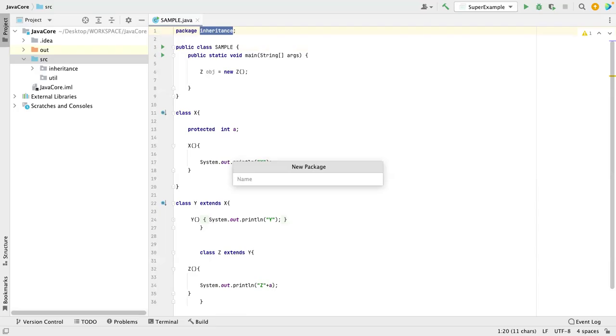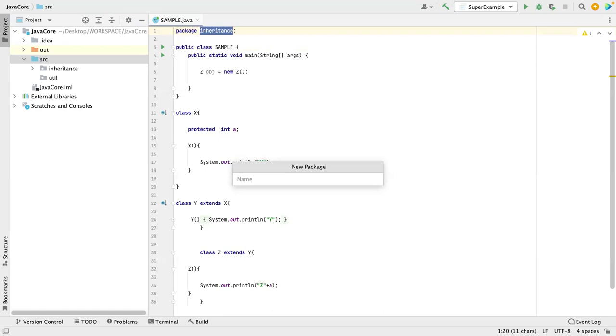But if you define a package or folder and only keep the relevant classes in that folder, then it is easy to find and understand that an inheritance folder means all the inheritance related classes might be there, right? That is logically making sense. It's not a hard and fast rule, but if we follow that, it will make our life easy, right?